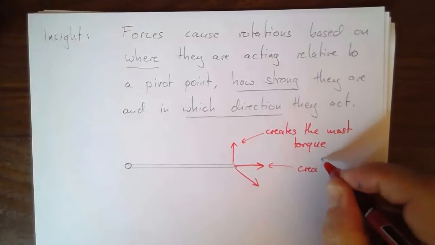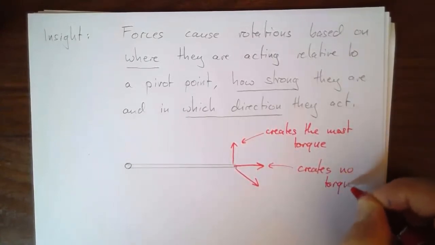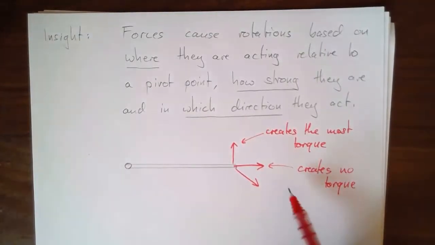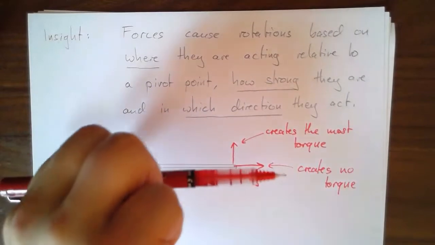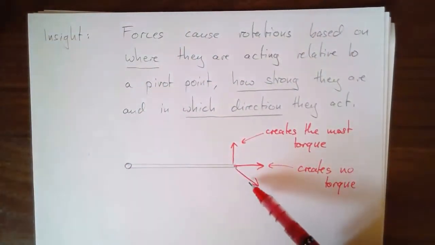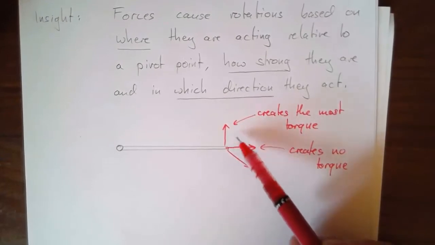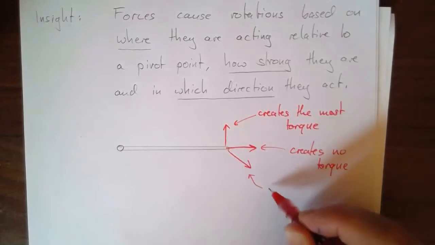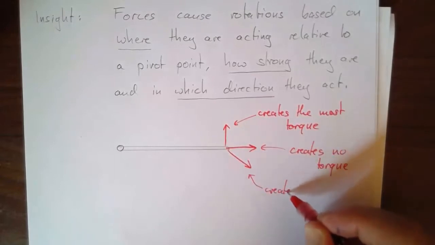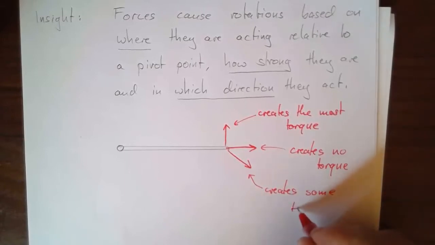This one creates no torque, because it's neither trying to push the door clockwise or counterclockwise. And this one creates some torque, but it's not nearly as effective at creating torque as this one here.